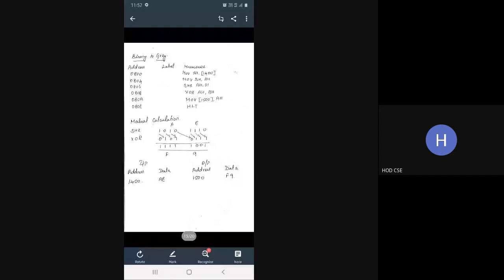As per the manual calculation, you XOR the adjacent values to get the result. For manual calculation, to convert the binary value to gray, you place the most significant bit as it is, and then XOR the adjacent values to get the equivalent gray code for the given binary.